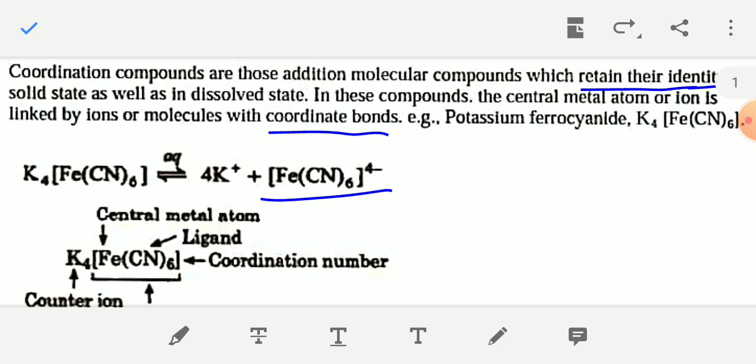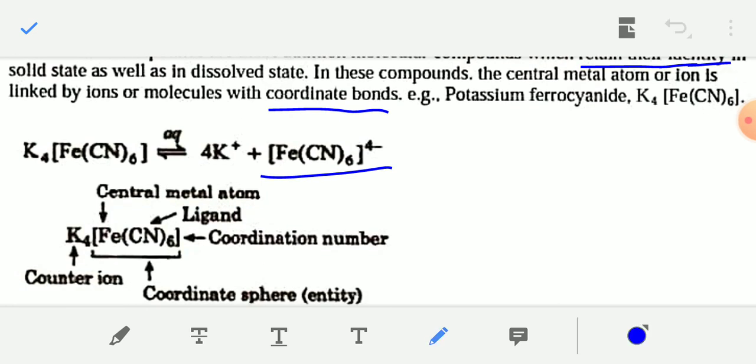between the central metal atom present in the coordination entity, or coordination part of the compound, and ligands, such as a group of atoms or molecules. Here the ligands are CN and the central metal atom is Fe. CN, cyanide, is known as the ligand.